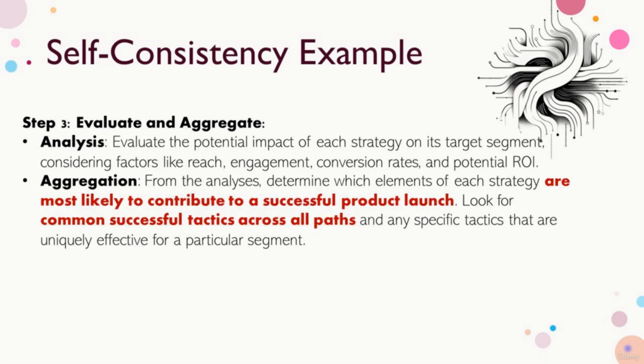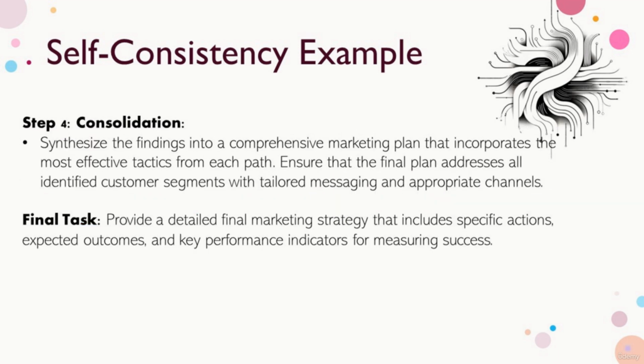The third step is the analytical and aggregation step, which identifies the best strategy. Notice the marginalization approach we ask the model to take by identifying consistency across the various paths. The consolidation step aggregates the marginalized results into a comprehensive marketing plan with the needed details. Finally, we ask the model to generate a detailed marketing strategy with specific actions to achieve the expected outcomes. Additionally, we ask to generate KPIs to measure the progress of the selected campaign.